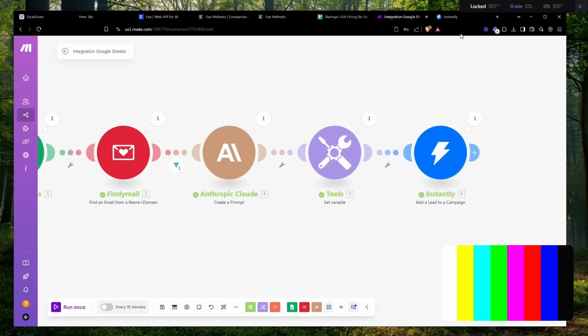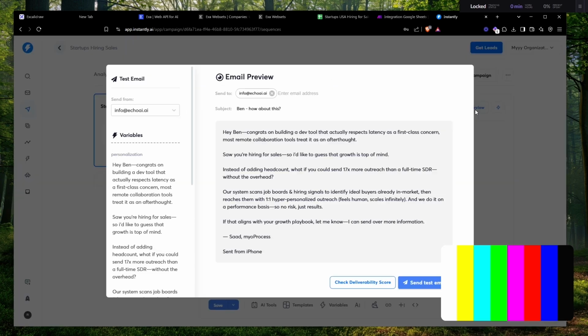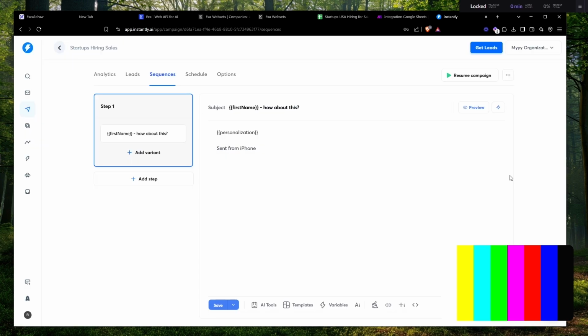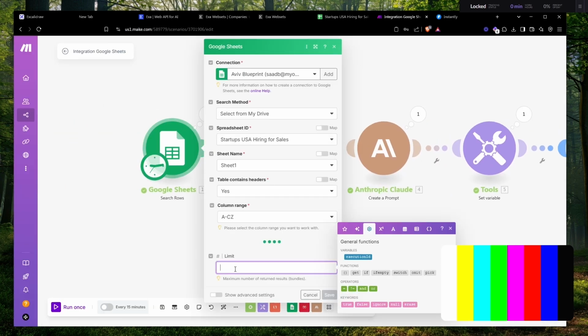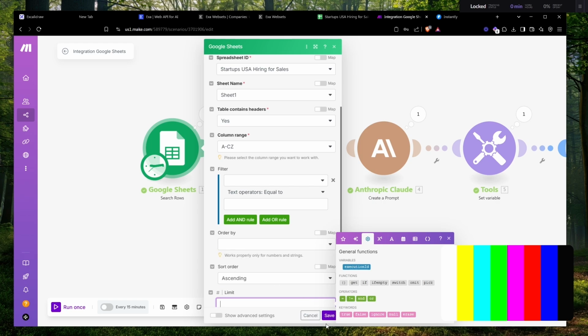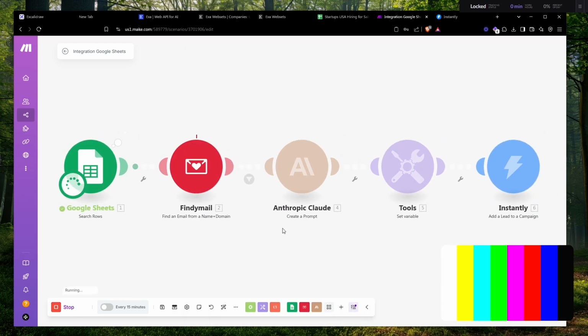Okay, so if I go back to my Instantly account and click preview, you guys will see, Ben, how about this? Hey, Ben, congrats on building a dev tool that actually respects latency, etc., etc. So there you go, guys. Now let's just try this on 2 records, or let's try 5 records, or let's just leave this empty and click save and run once. So only if the email exists, etc.